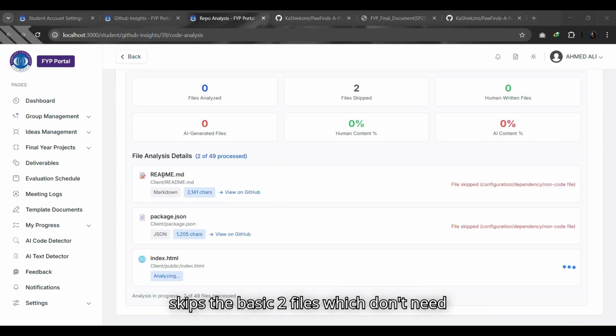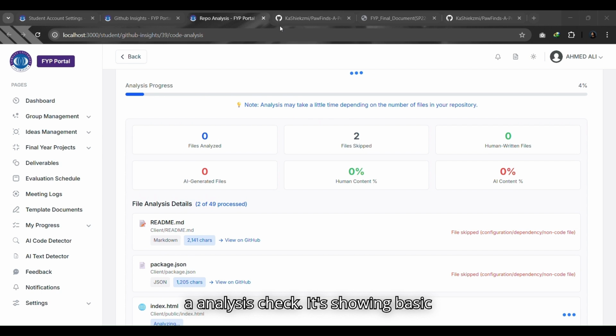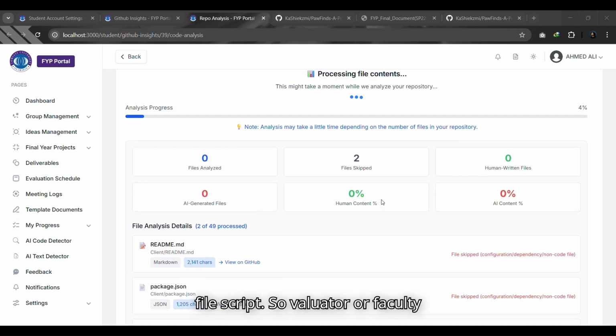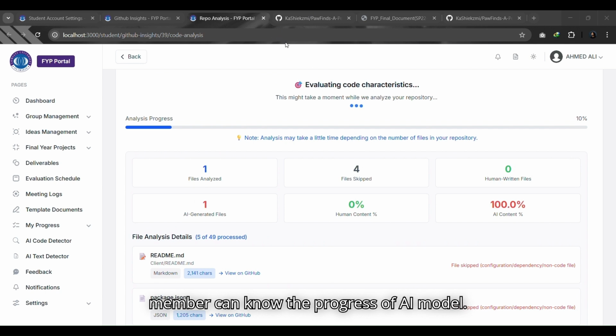Now it skips the basic two files which don't need AI analysis. It's showing a basic progress bar and insights like files analyzed and files skipped, so the evaluator or faculty member can know the progress of the AI model.